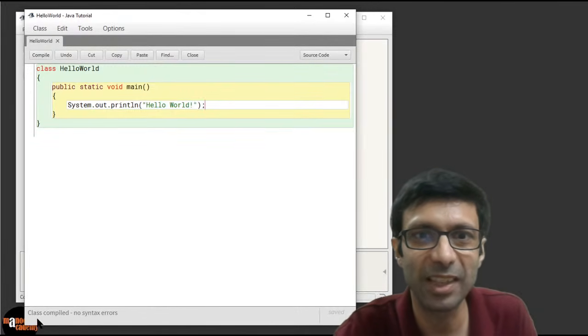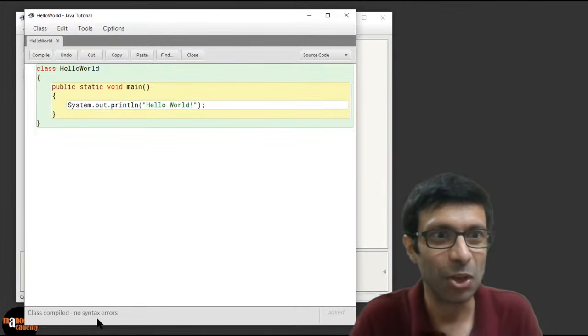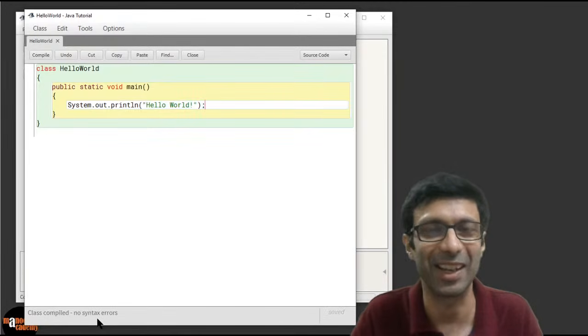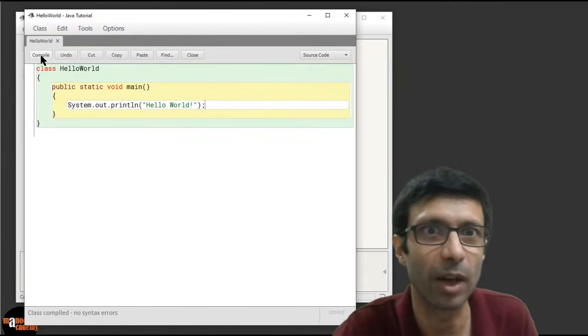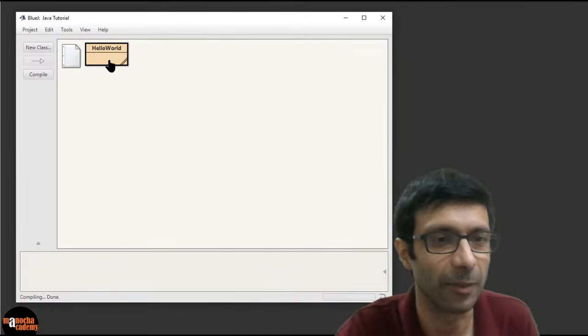Oh, great. Now it says class compiled, no syntax error. That's excellent. Can you guys see that? We have written our first program and we have compiled it. Awesome. That's great, guys. Now how do we run this program? We have compiled it, so I'm going to close this program and we're going to go and right click here.